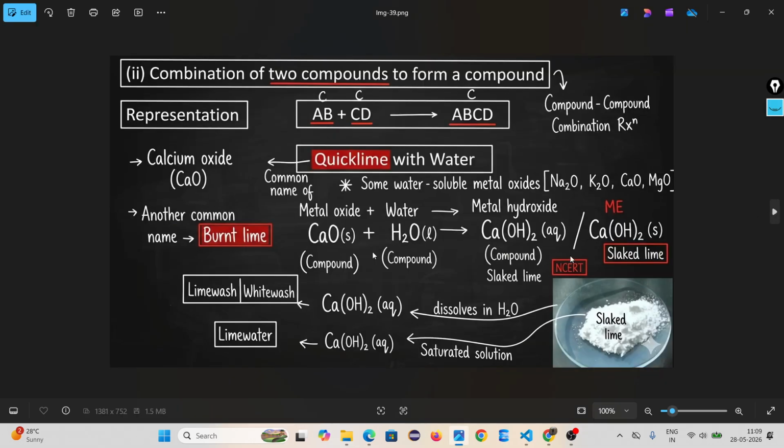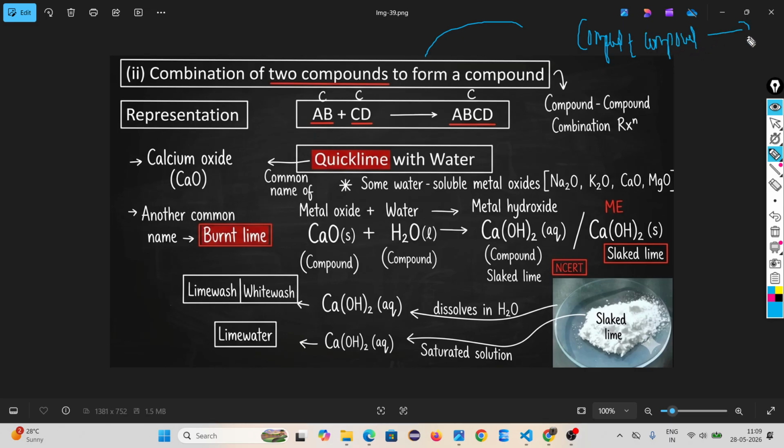Then, one type is complete. The second one is compound plus compound gives you another compound. This is a combination reaction because the product is one. Suppose AB is a compound and CD is another compound. They react with each other to form ABCD. It is one type of combination reaction where two compounds react with each other to form a compound.